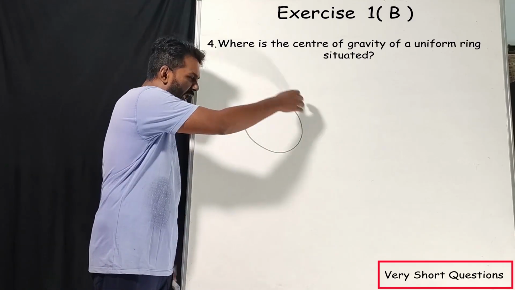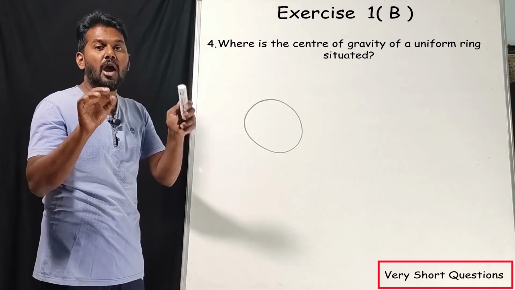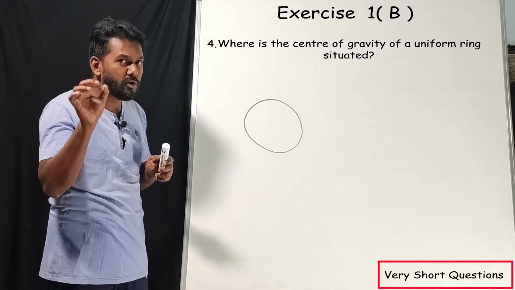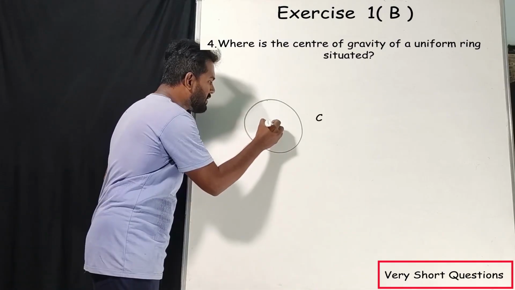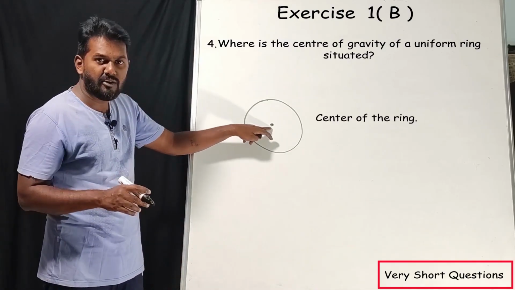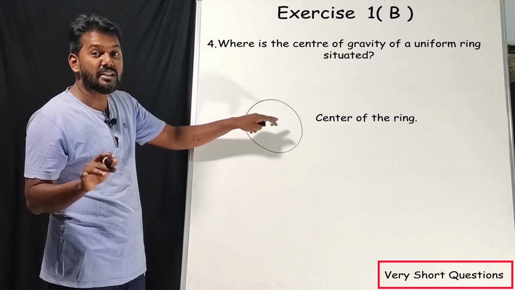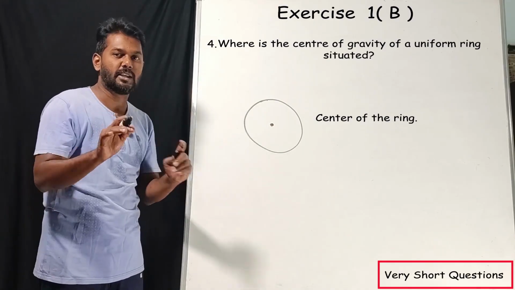So at any point the weight remains the same. For a ring, that is nothing but a uniform ring. For a uniform ring, where is the center of gravity? It is nothing but the center of the ring. That's it. So the center of gravity is not within the mass. It is situated outside the material.